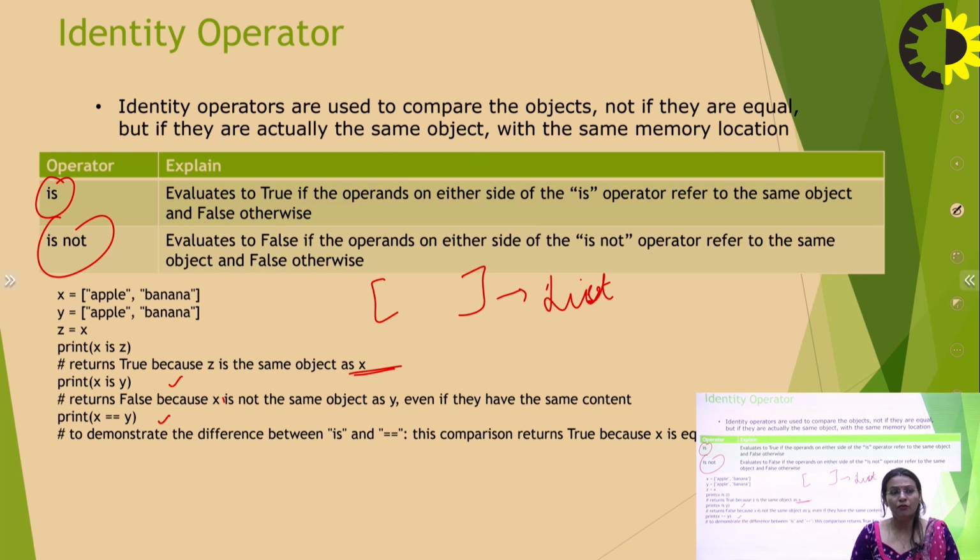But when I'm talking about the identity operator, that means you are questioning about the identity or the memory allocation of both the variables, although the content will be the same. If the memory locations of both the things are different, that will return false in the output. So this is the difference between the comparison operator and the identity operator.